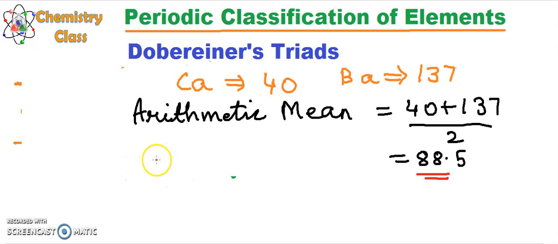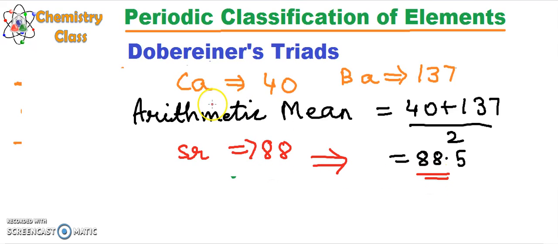So you can see here we got 88.5 and the atomic mass of the middle element is approximately equal to this. What was the middle element? Strontium. Atomic mass is 88. So you can see here the similarity between the arithmetic mean of the first and third member atomic mass and the second element. So this proves that the atomic mass of the middle element of the Döbereiner's triad is equal to the arithmetic mean of the first and the third element of the triad.